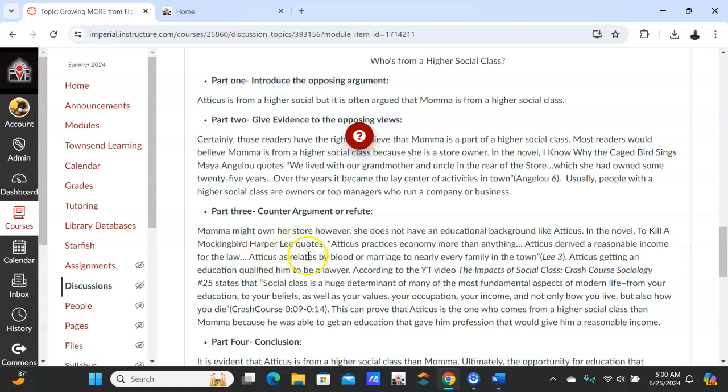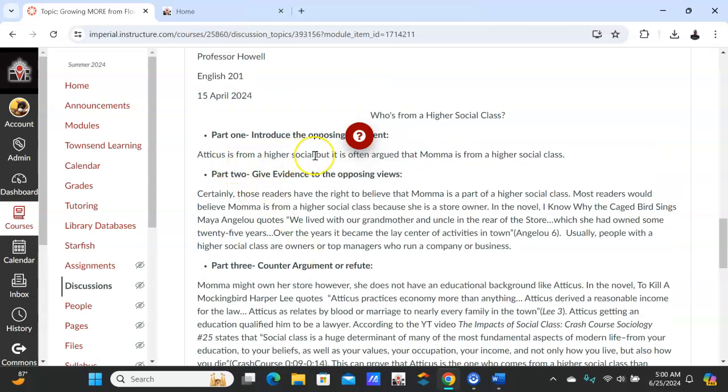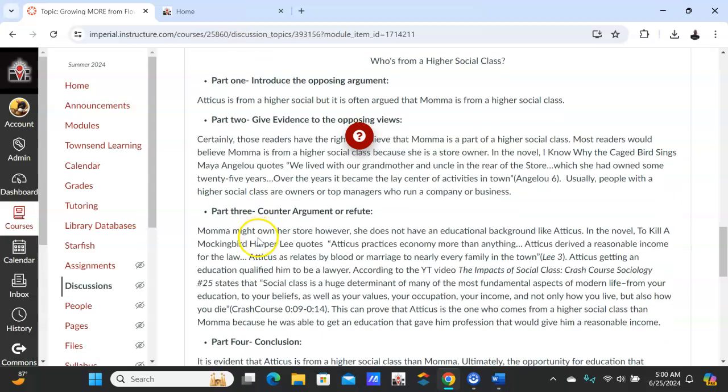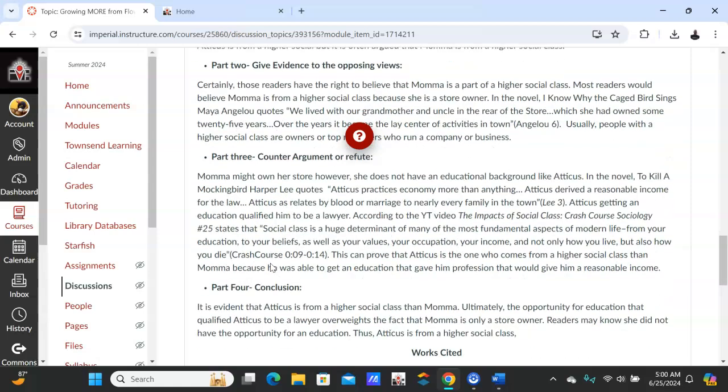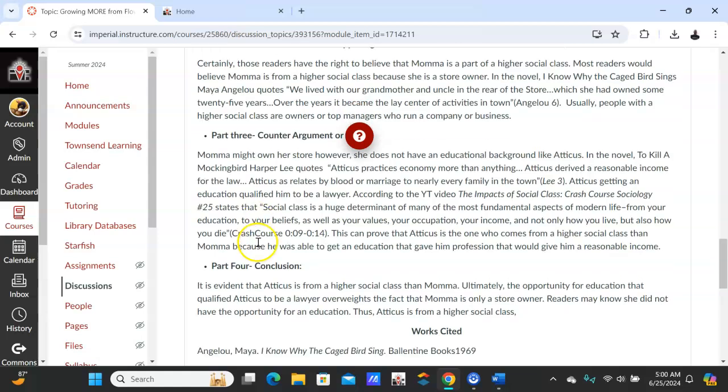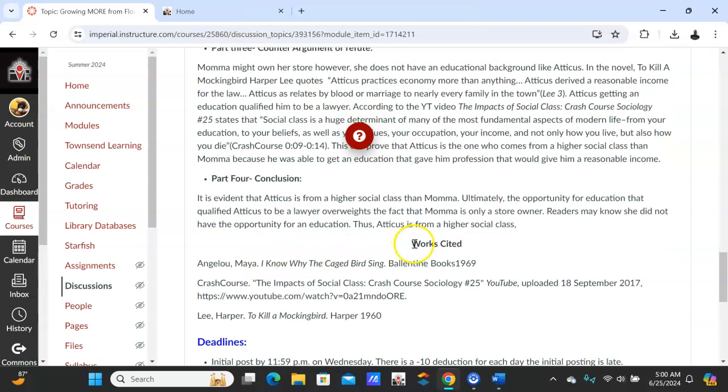She's going to come back and spin it to herself. So Atticus is from a higher social class, right? So then she's going to spin it back to Atticus. This is from To Kill a Mockingbird. Many of you have probably read it in high school. One of my favorite books. But anyway, and then the conclusion, and then the works cited.